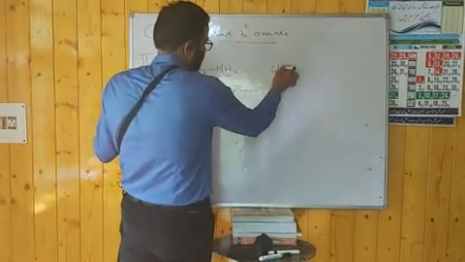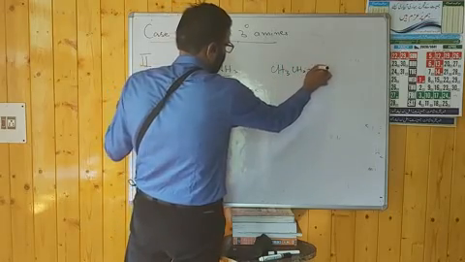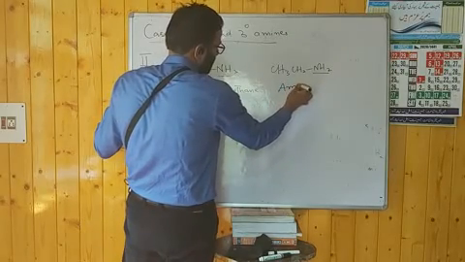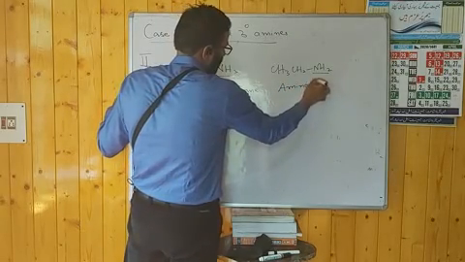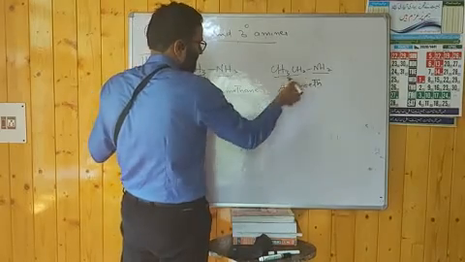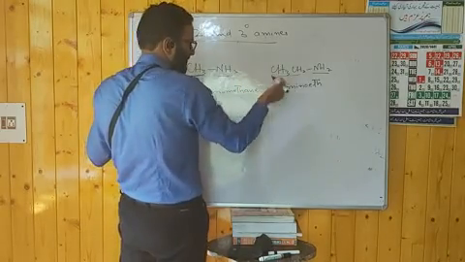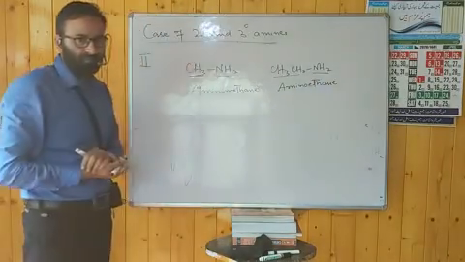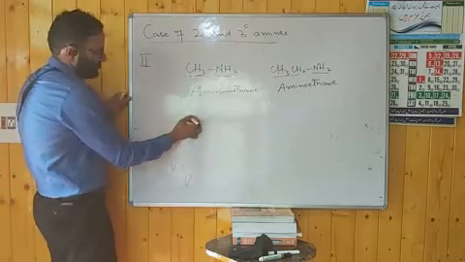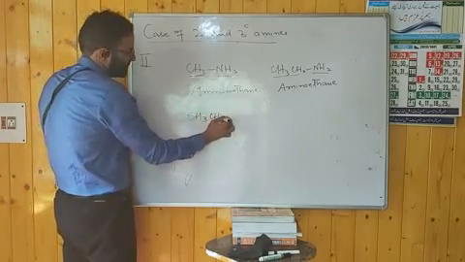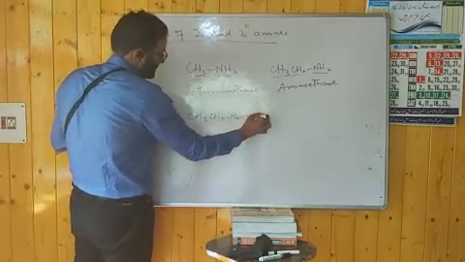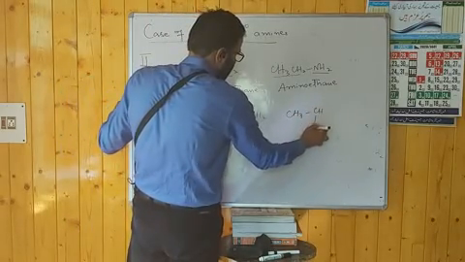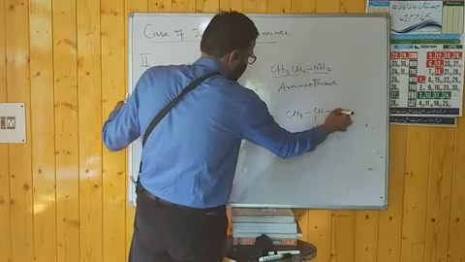For example, if I tell you, you have CH3CH2NH2, what will be the name? You have to use the prefix amino, then you have to see the number of carbon atoms in the parent chain, the principal chain. Here the carbon atoms are 2, it will be aminoethane. You have to note these examples. If you have another example, CH3CH2CH2NH2. And if you have this example, CH3CH(NH2)CH3.